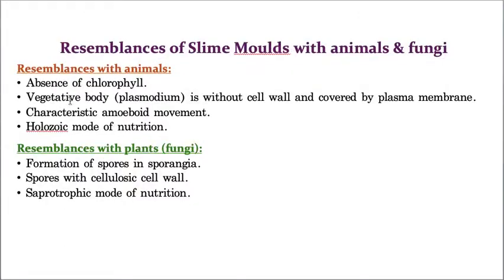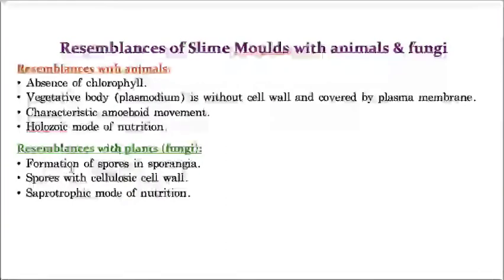Now the vegetative body, that means the plasmodium, is called the vegetative body. The plasmodium does not have any cell wall but its shape is maintained. How? Because their body is covered by a cell membrane, and they show characteristic amoeboid movement, amoeba like movement, along with a holozoic mode of nutrition. So these are the similarities with animals.